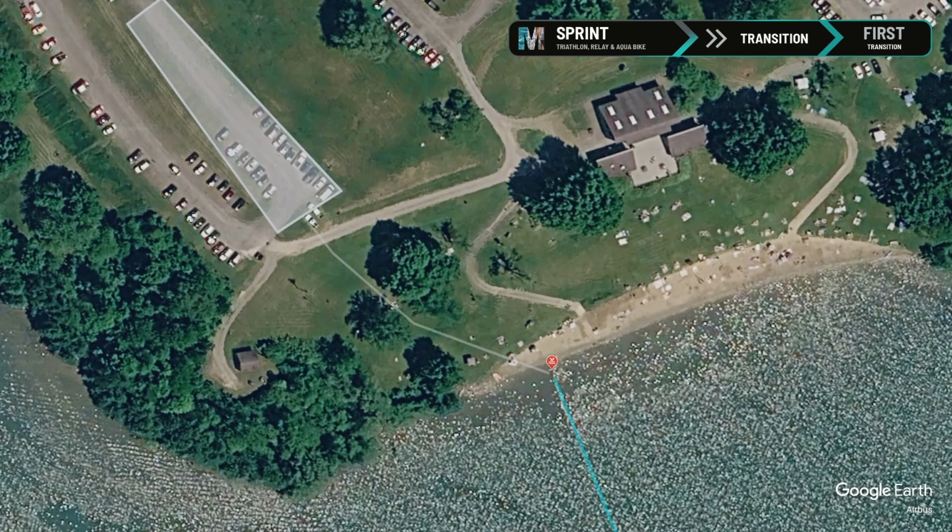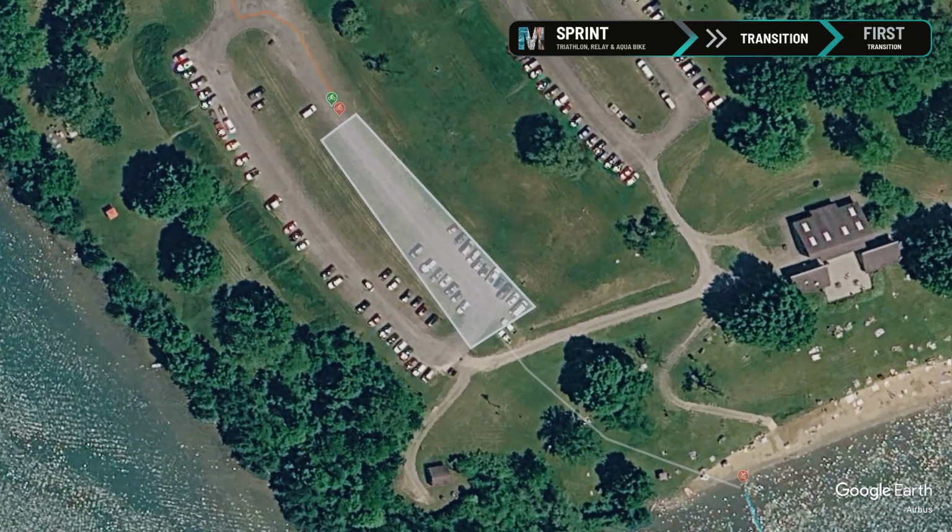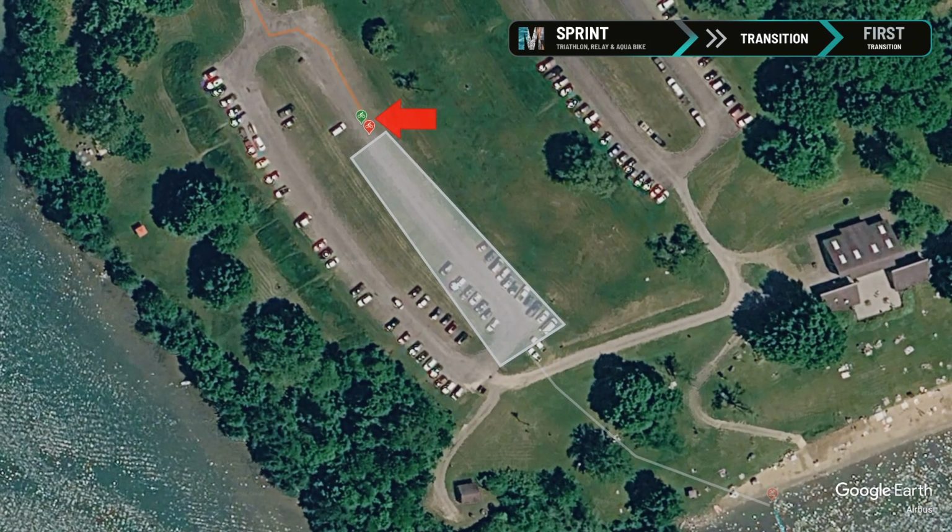Once you're wearing your helmet and your chin strap is secured, run with your bike towards the mounting point located here to begin your bike segment. If you're competing in a relay and not racing the bike segment, be sure to hand off your timing chip to the next athlete before they leave transition.